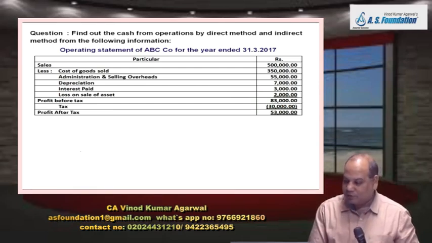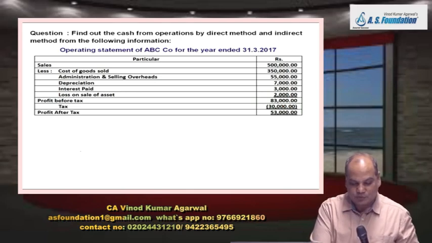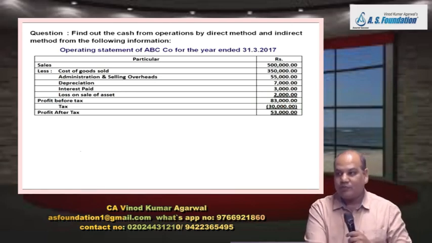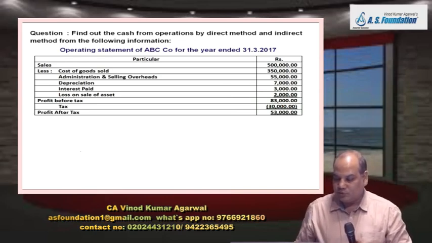The profit after tax they are showing is 53,000, but your actual cash profit or cash flow from operating activity is 70,000. Is it right? So you're able to convert all your profits into cash. Any query now?